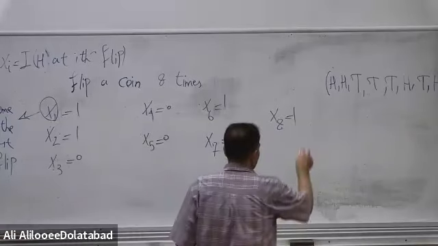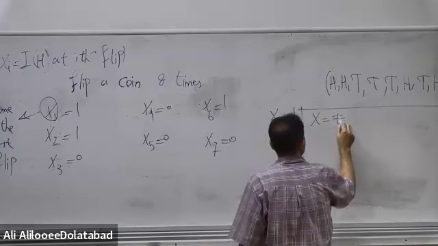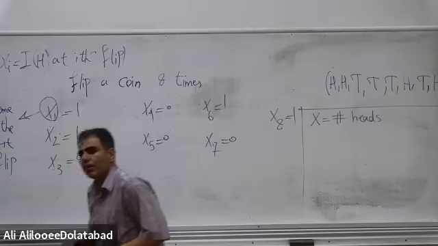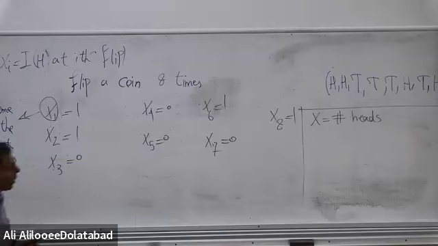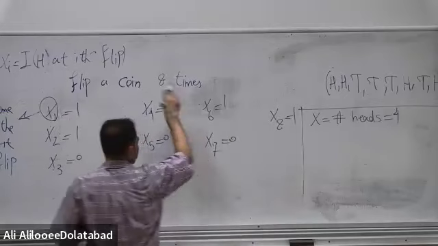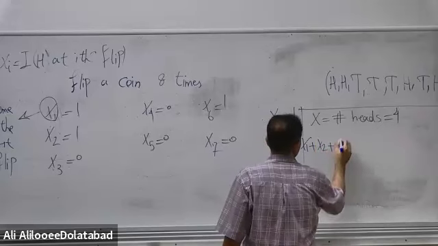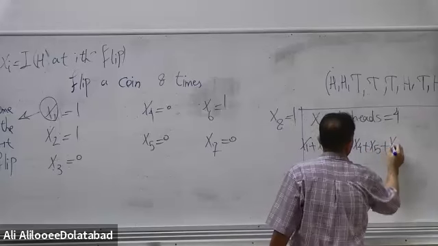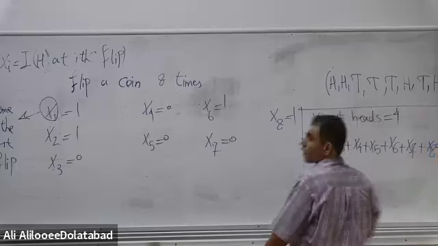Now suppose I define a new random variable, say x equal to the number of heads. What is the number of heads, guys? 4. Here we have 4 heads. And if we add all of these xi's, x1 plus x2 plus x3 plus x4 plus x5 plus x6 plus x7 plus x8, again, you get 4.